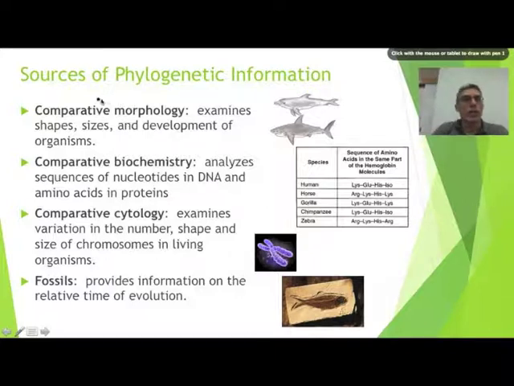So this very last slide for screencast number 2 is simply going to give you various sources of information. And those sources of information are going to be used to create that phylogenetic tree or that cladogram that you saw on the previous slide. So the 4 things that we would look at would be morphology, biochemistry, cytology, and of course fossils.